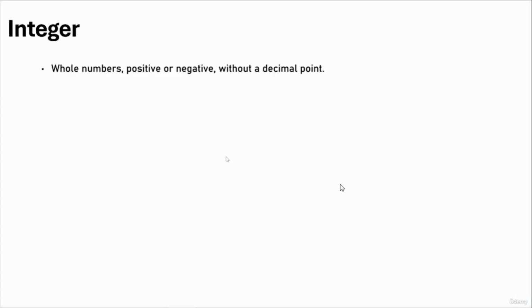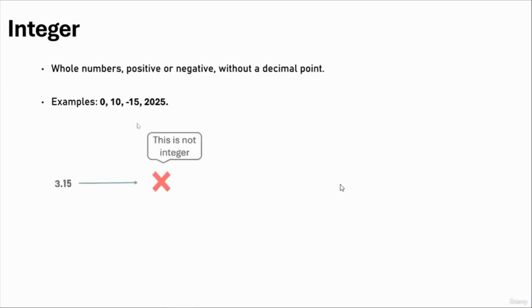So integer is a whole number, positive or negative, without a decimal point. Examples are 0, 10, minus 15, 20, 25. Those are whole numbers. Those are just general numbers that we can use every day. If we use 3.15, this is not an integer anymore because this is not a whole number. Remember that an integer is a whole number without a decimal point.